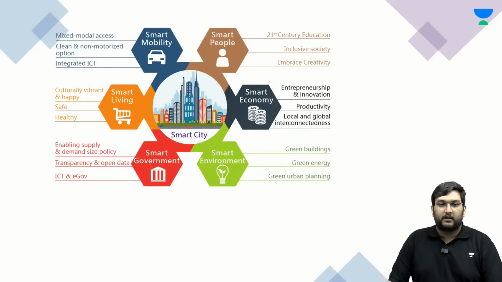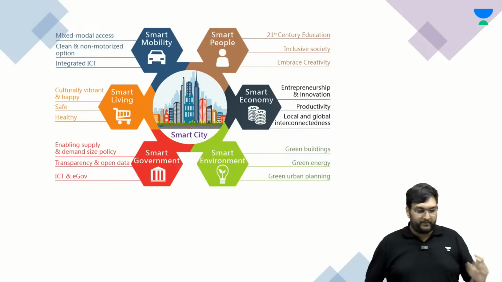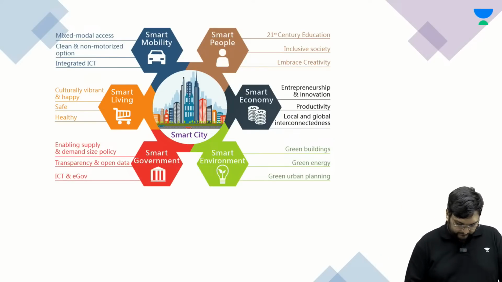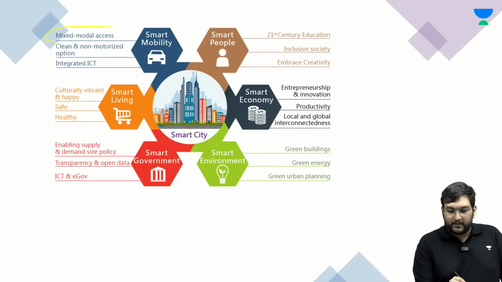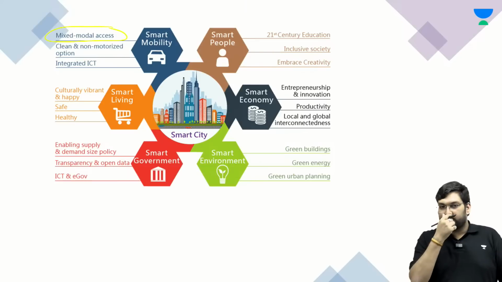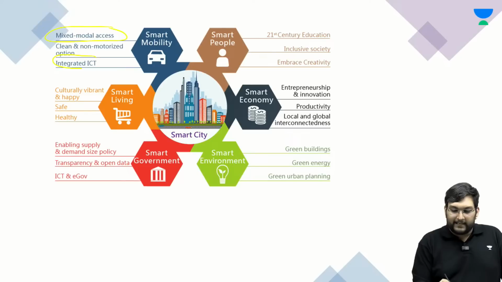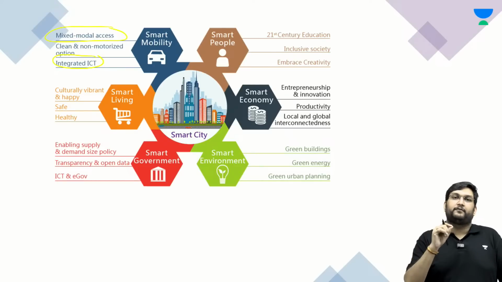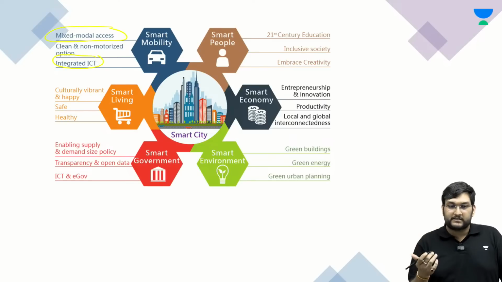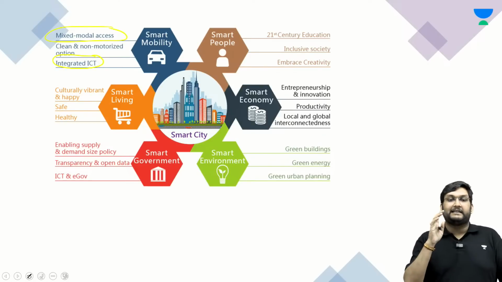Now, what are the parameters? When we talk about the parameters, you have mixed modal access when it comes to smart mobility, which is that you can use multiple modes of transportation linked with the concept of information technology, Internet of Things. You have safe and healthy living.